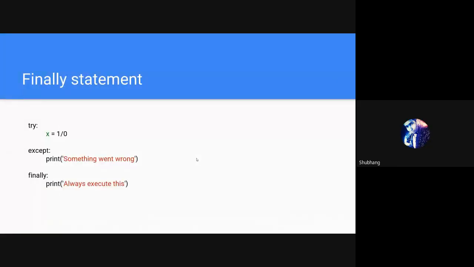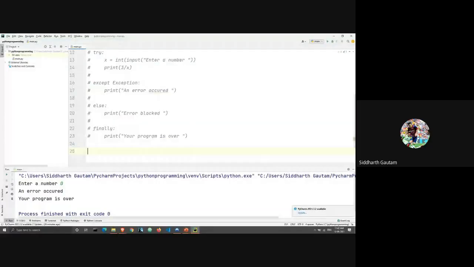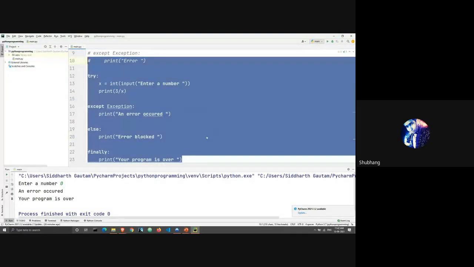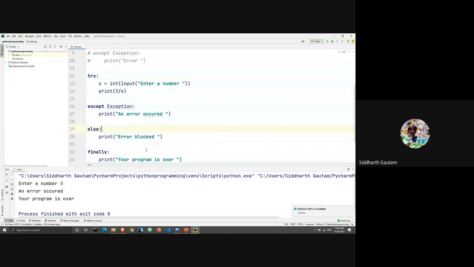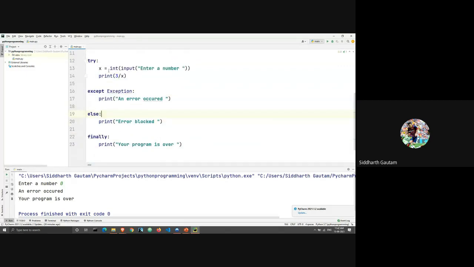Can you please explain once again? Okay, all of this, all right. No, the else part and the finally part. All right. So here first you have a try statement. Okay. The code inside the try statement.